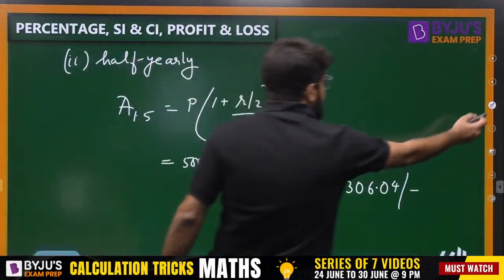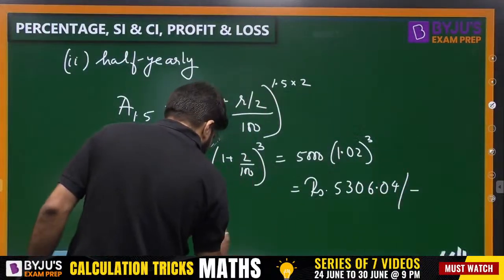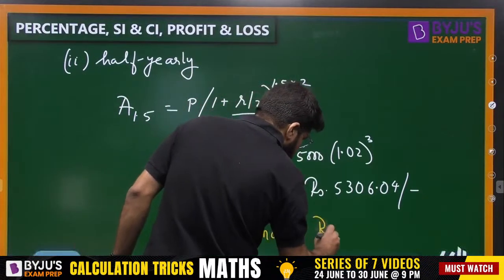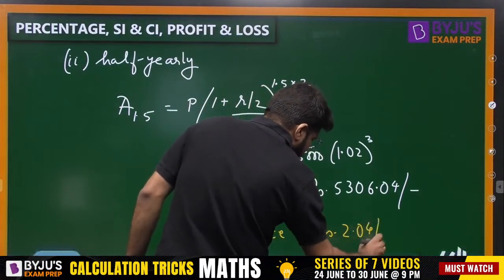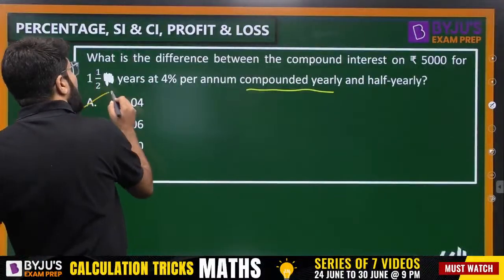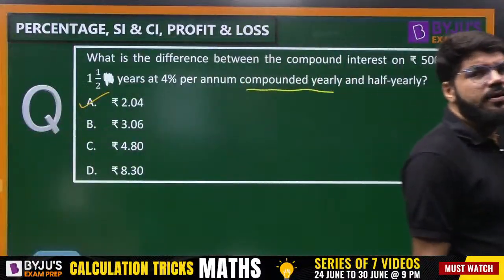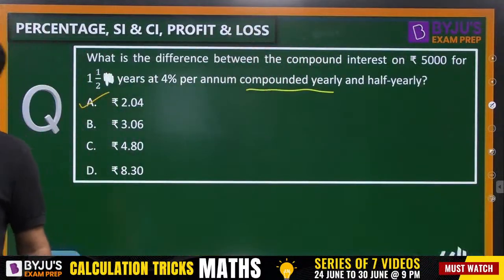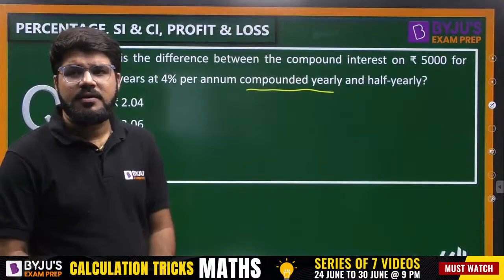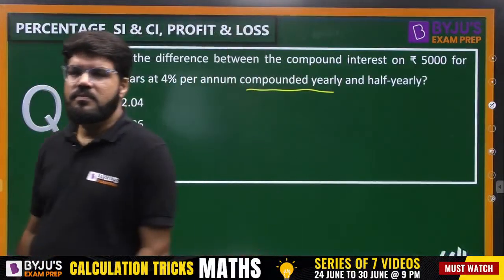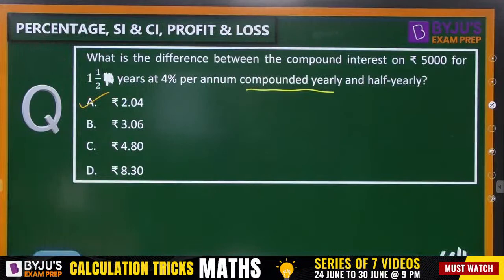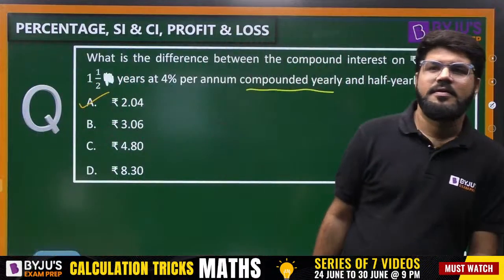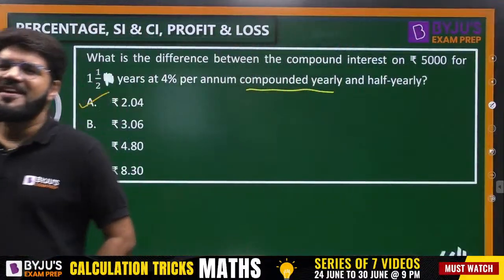Let me highlight that difference here. So what is the difference that is coming? It is rupees 2.04 of difference. And always, as I told you, whenever compounded half yearly, the interest calculation will always be more as compared to annually, right? Okay, Bhavya, we can calculate that, okay?